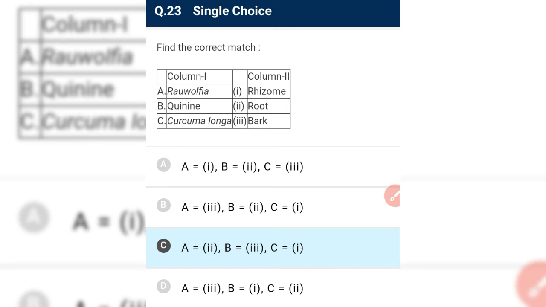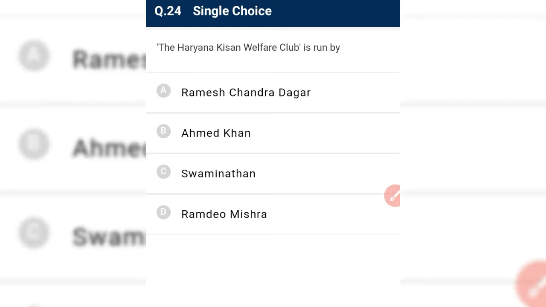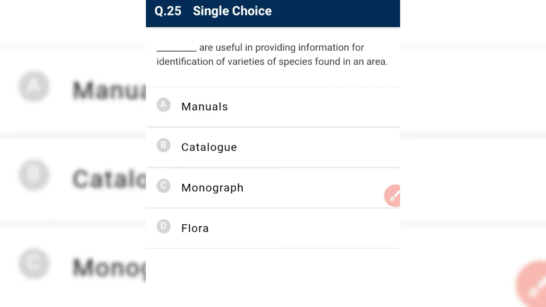And quinine. Quinine is obtained from the bark, and C is Curcuma longa, which is obtained from the rhizome. And next is: the Haryana Kisan Welfare Club is run by Ramesh Chandra Dagar. He has introduced integrated farm management, integrated farming, by the cyclical use of resources. These are useful in providing information for identification of variety of species found in an area.